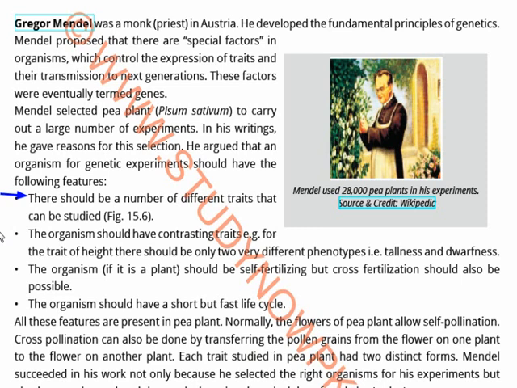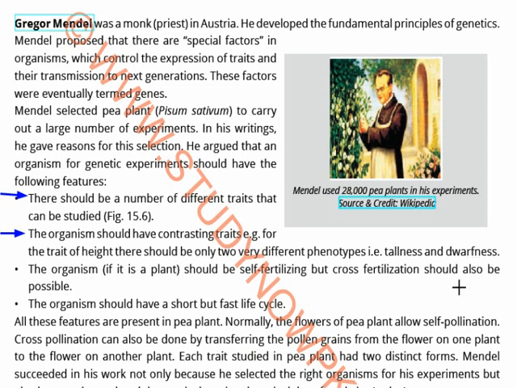The organism should have contrasting traits, which means that for the trait of height there should be only two very different phenotypes, tallness and dwarfness. If there is something in between, an average or medium height, you will be confused about the input. So there should be two contrasting traits, for example yellow color or green color, with nothing in between. Like 0 or 100, nothing in between.